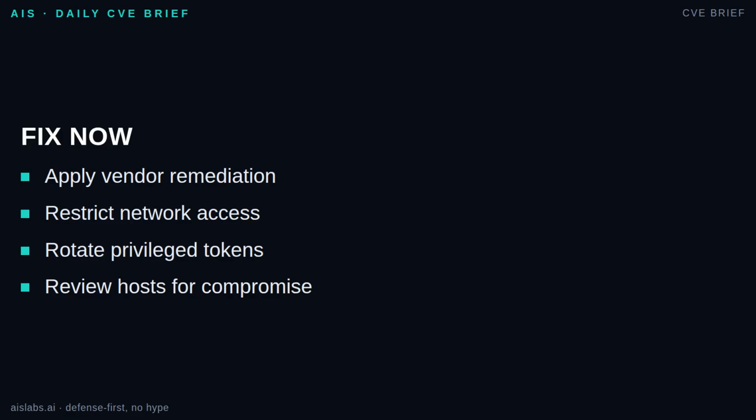Rotate or revoke privileged tokens where applicable, review accounts and access paths, and look for unexpected configuration changes. For systems that were reachable before remediation, perform host-level review as well, because the described impact is remote code execution. Patching stops the known vulnerability. Investigation helps answer whether anything already happened.